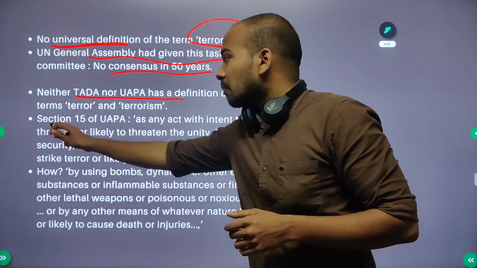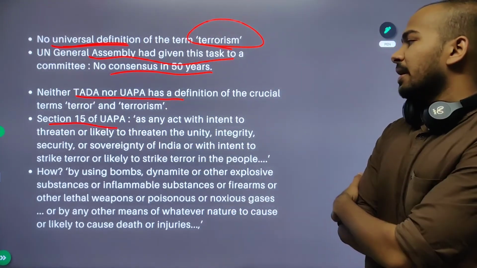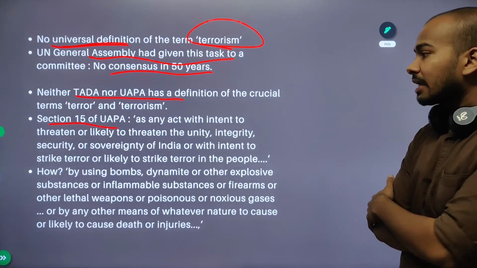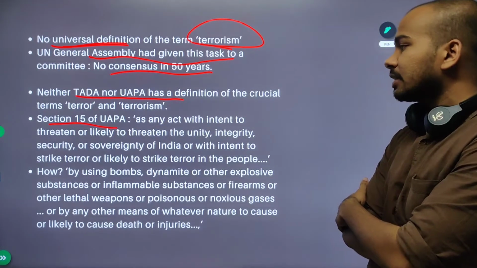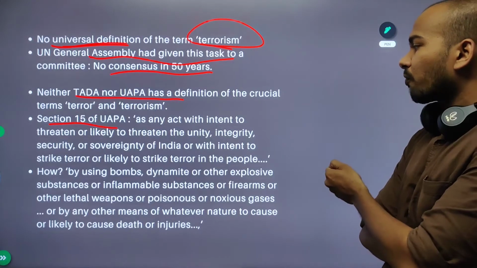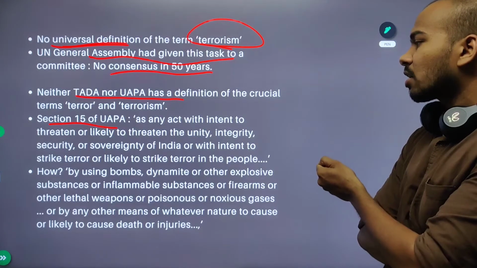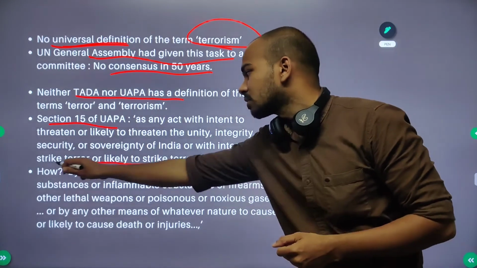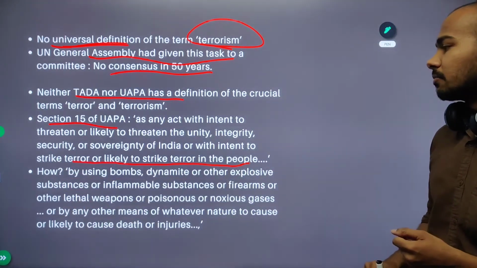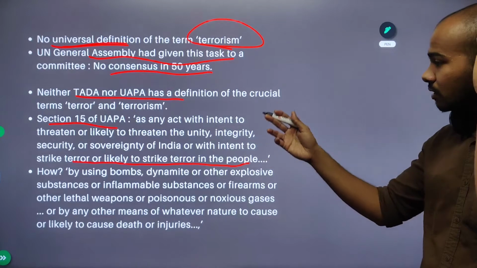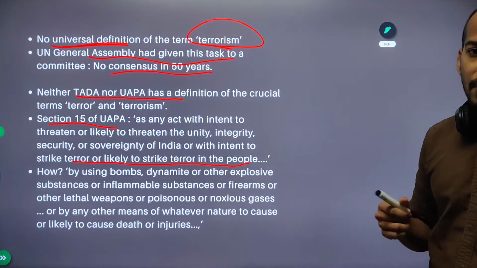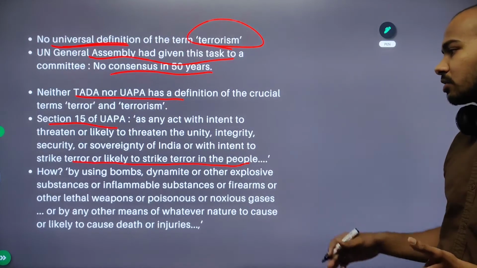Another example is section 15 of UAPA, which defines a terrorist act as any act with the intent to threaten or likely to threaten the unity, integrity, security or sovereignty of India, or with intent to strike terror or likely to strike terror in the people. Just like I've said before, this is a vague term, strike terror in the mind of people, and it's not defined at a later stage.